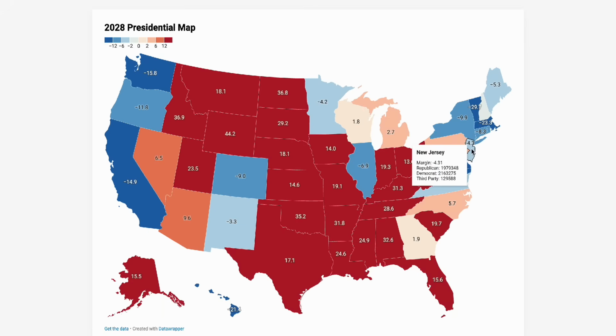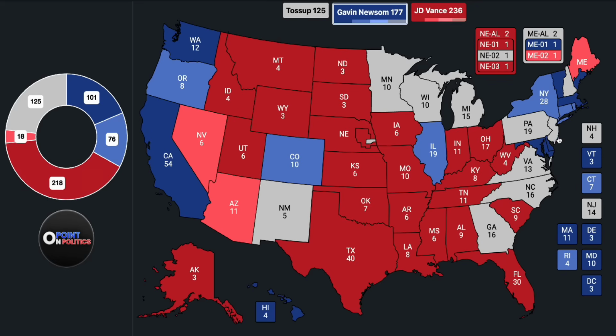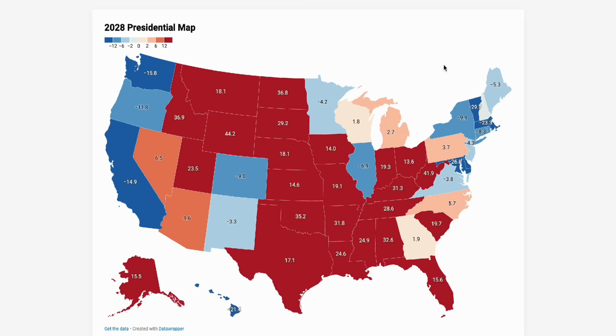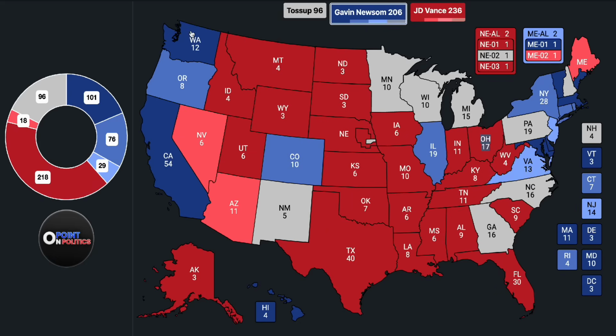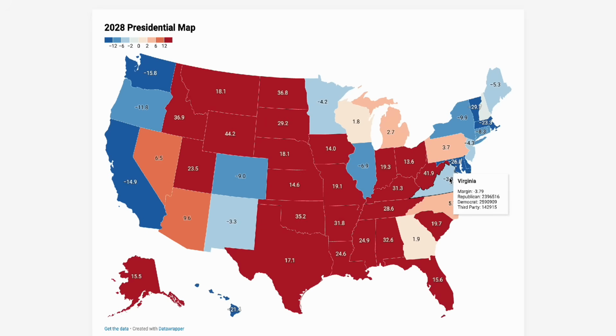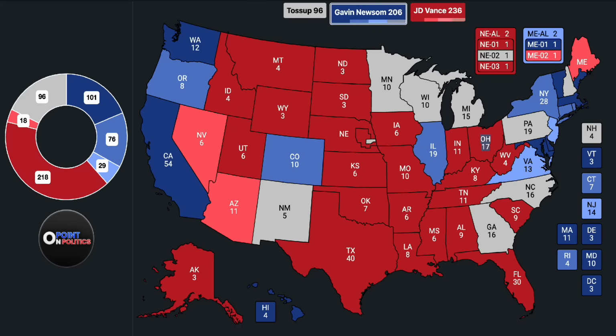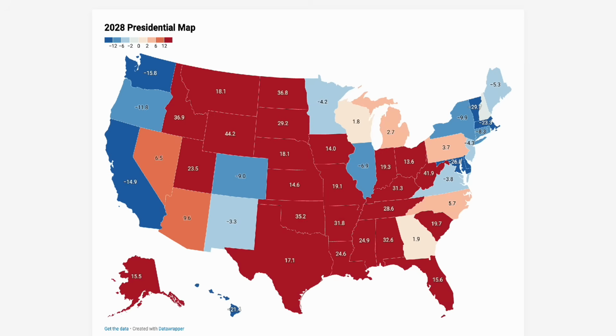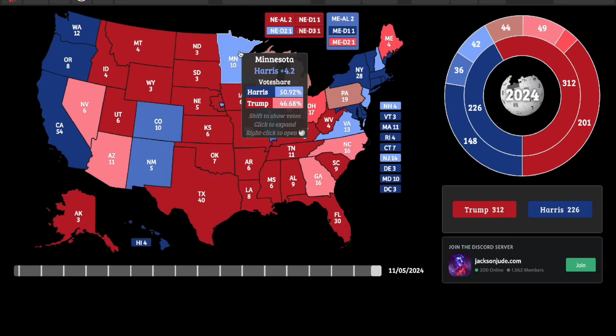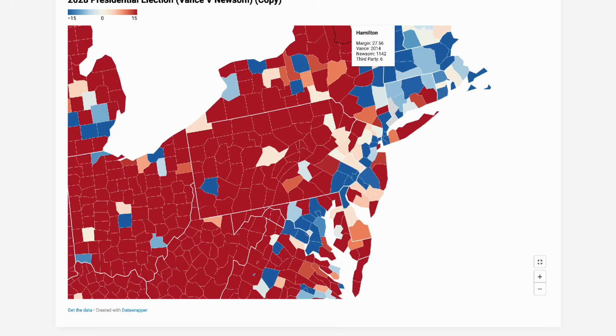But we clearly see here in New Jersey it is slightly closer, but it's not in somewhat battleground territory. Even Maine drops below the 6-point threshold here, so that's that. And we see Virginia is under 6 points still. It shifts like 2 points away from Republicans. Vance gains with black voters more than Hispanics in this election, by the way. That's why New Mexico still falls in this lean Democrat category, and Minnesota basically doesn't even budge a hair. It literally stays the same from the last election. So Minnesota literally does not budge whatsoever.